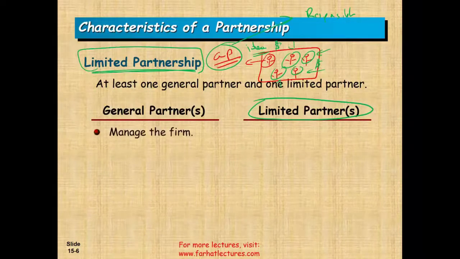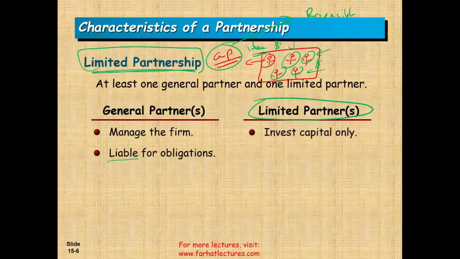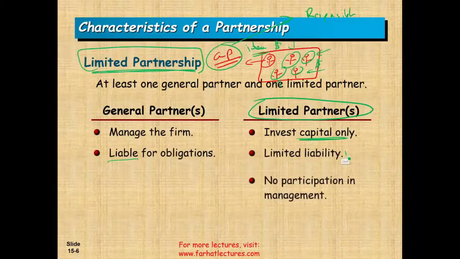So the general partner usually manages the firm, because the limited partners are not interested. That's not what they want to do. And two, the general partner is liable for the obligations of the partnership. The limited partners are basically capital providers. They invest money only. That's their job, that's their role. They have limited liability, and that's important.